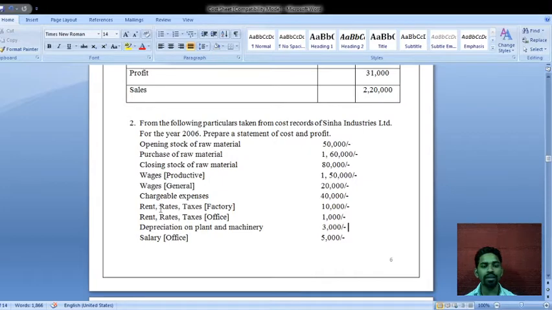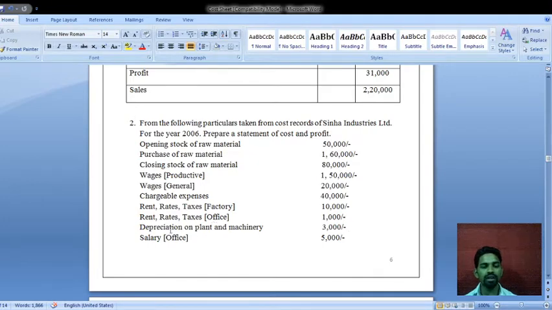Next, rent, rates, taxes in bracket factory. Whatever rent, rates and taxes of rupees 10,000 is incurred for the factory, we have to take under the factory overheads. Next, rent, rates, taxes amount is rupees 1,000, and in bracket is given office purpose. So we have to take it under the administrative overheads.